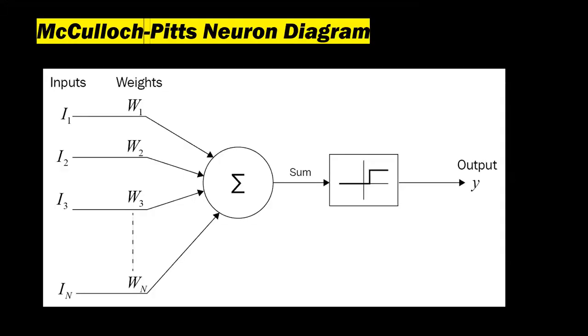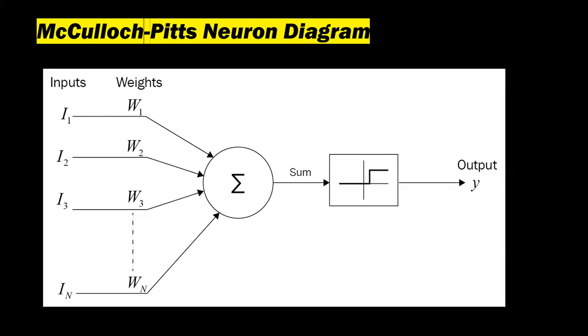So coming to the McCulloch-Pitts neuron diagram. The McCulloch-Pitts neuron was developed by Warren McCulloch and Walter Pitts in the year 1943. This model was inspired by biological neurons. And the attached image is how the biological neuron looks and functions. So it is similar to the biological neuron, as you can see in the diagram. The McCulloch-Pitts neuron also works in the same way as a biological neuron works.